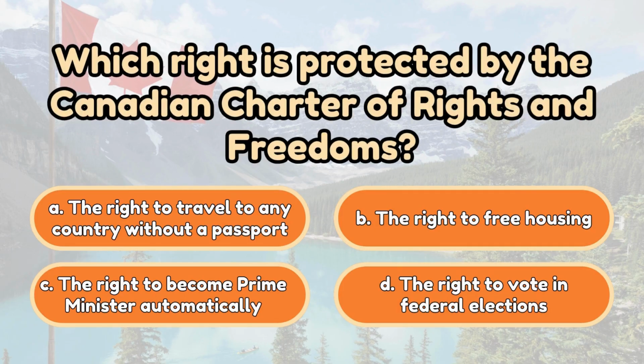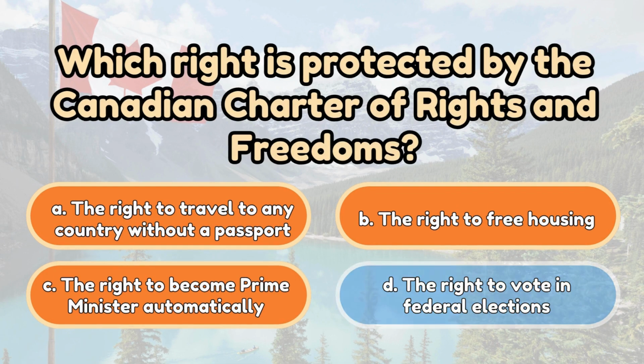Which right is protected by the Canadian Charter of Rights and Freedoms? A. The right to travel to any country without a passport. B. The right to free housing. C. The right to become Prime Minister automatically. D. The right to vote in federal elections. The correct answer is D. The right to vote in federal elections.